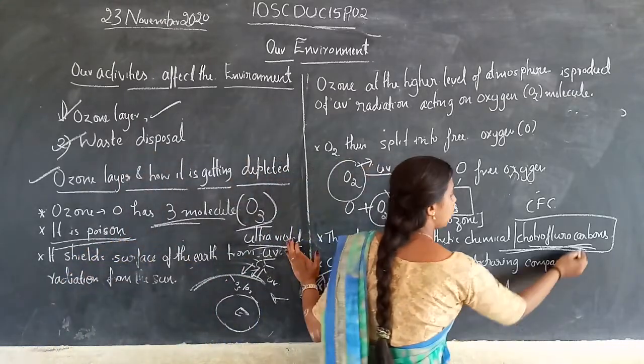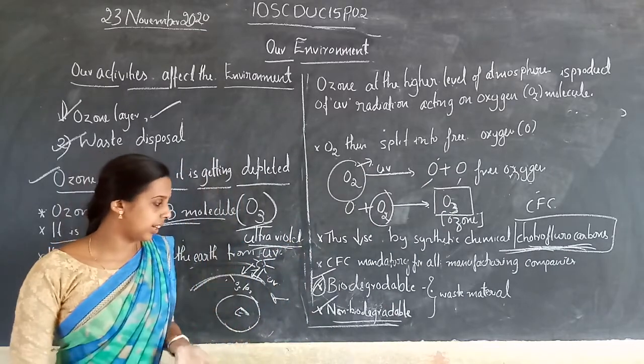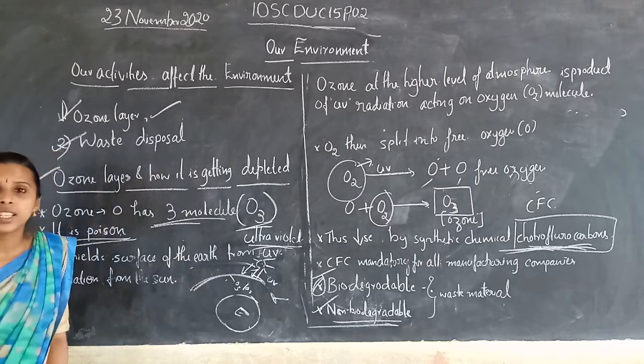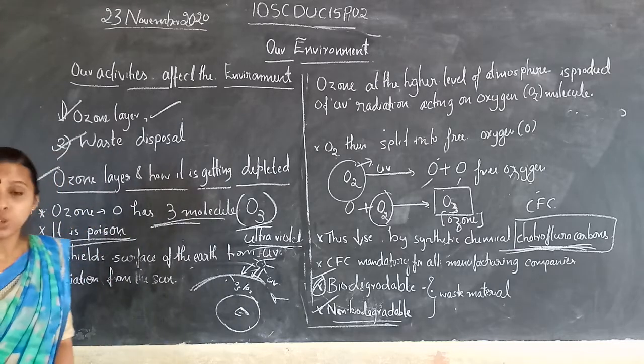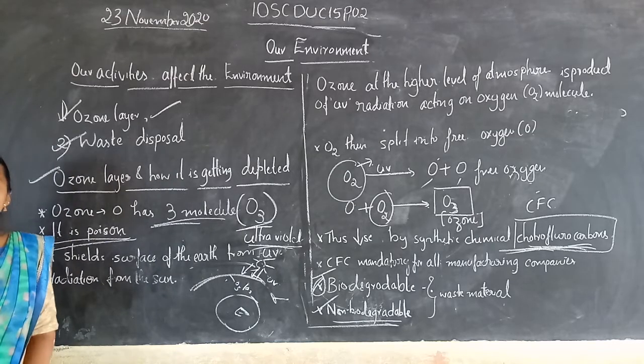The reason is chlorofluorocarbons. Then we covered biodegradable and non-biodegradable materials. This is a very short session. I think you understood. If you have doubts, you can ask me. Thank you.